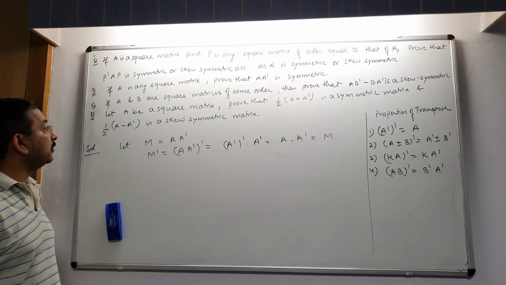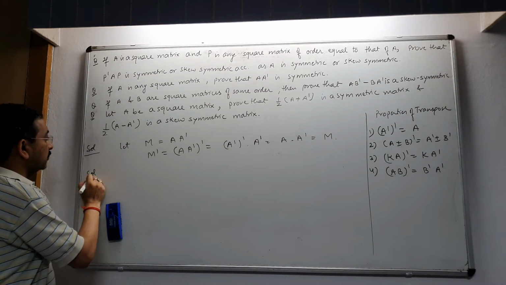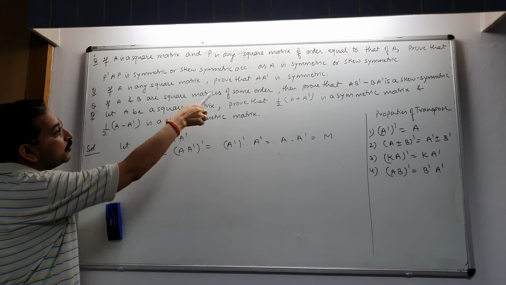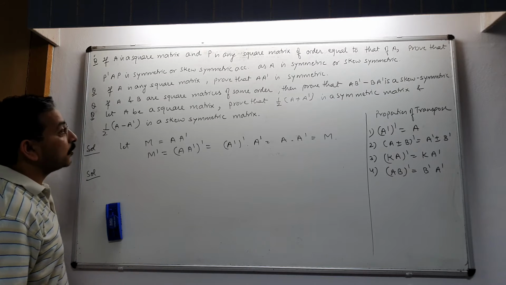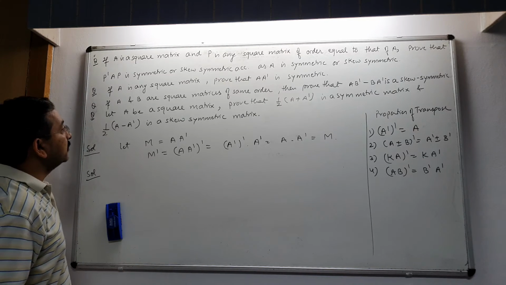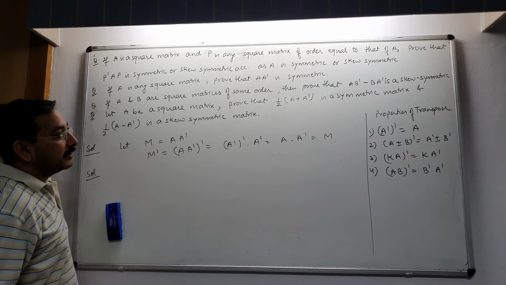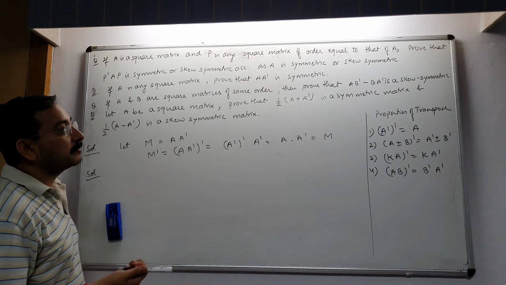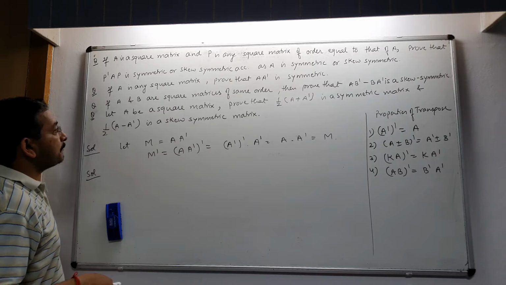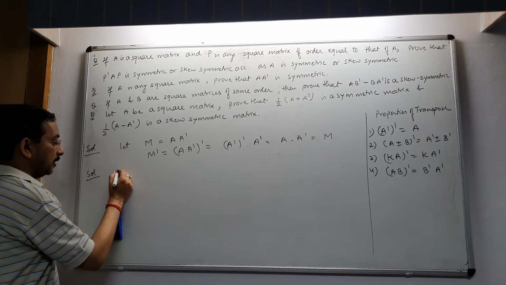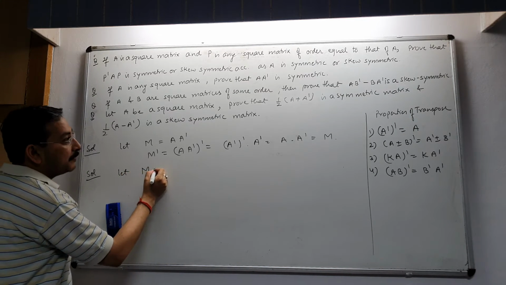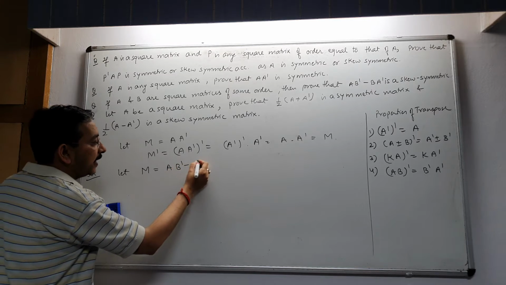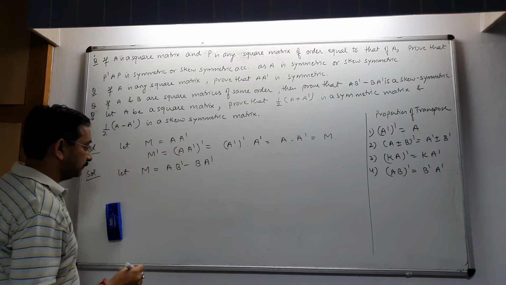I think you must have understood. Next question: if A and B are square matrices of the same order, then prove that A B dash minus B A dash is a skew symmetric matrix. Let M equal A B dash minus B A dash.